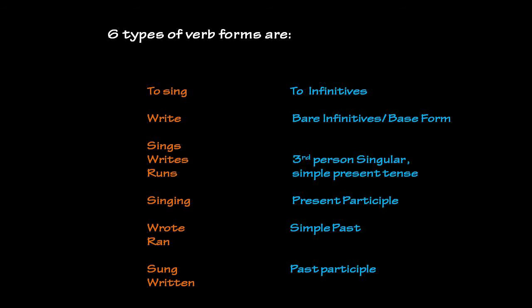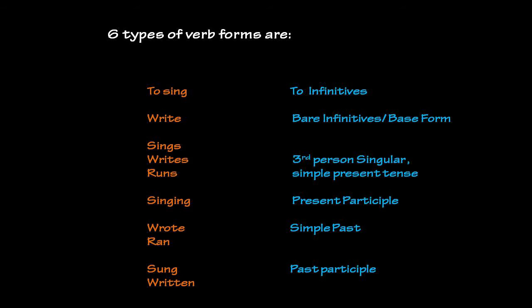Write, sing, run. When the subject in a sentence is third person singular, we add an s after the main verb. When we are talking about progressive present or progressive past, we add ing after the main verb, that is singing, running, writing. That is the present participle. The simple past form of the verb is wrote, ran, regular and irregular past forms of the verb.